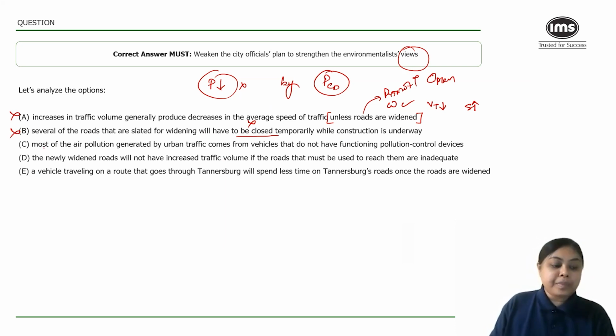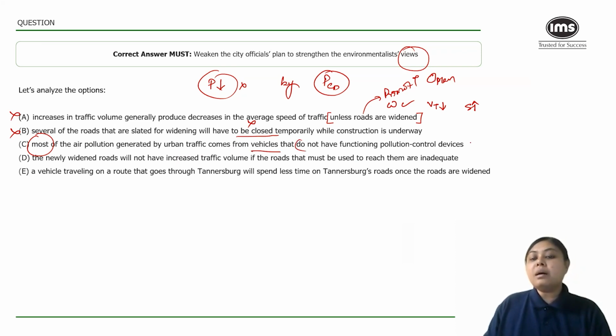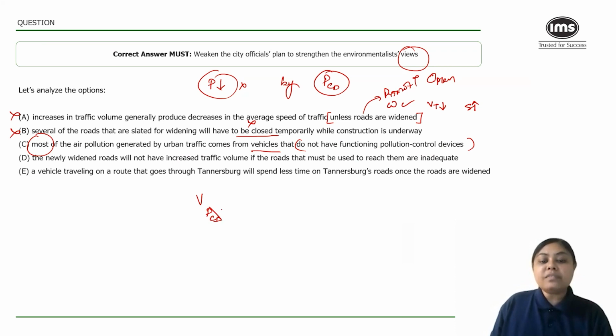Let's cancel. Most of the air pollution, okay, this is talking of air pollution, which is what environmentalists are talking about, comes from vehicles which do not have the pollution control devices. Great. So if I'm going to widen the road, then the maximum number of vehicles are without pollution control devices. If the device is not there, by default there will be high pollution because a larger number of vehicles are now on the road.